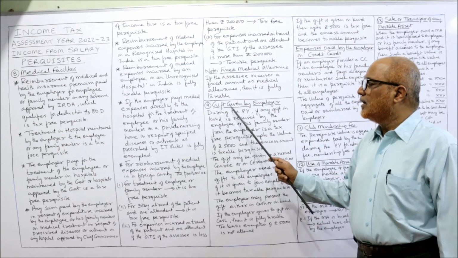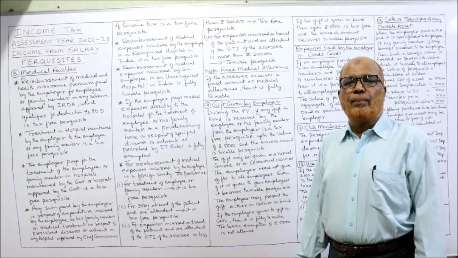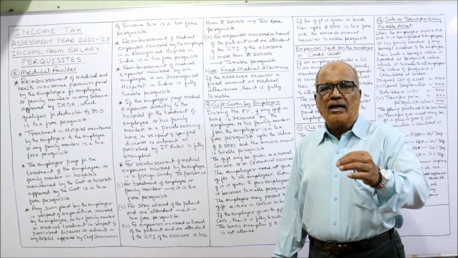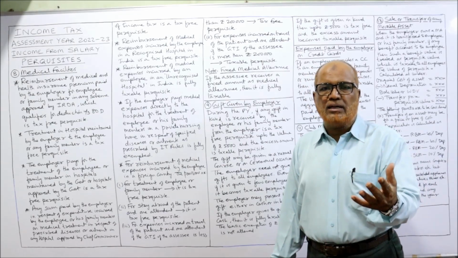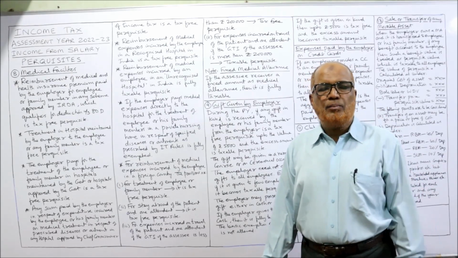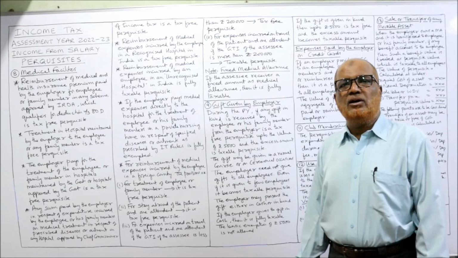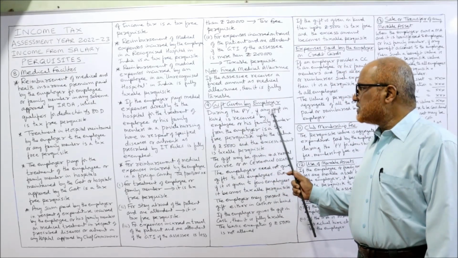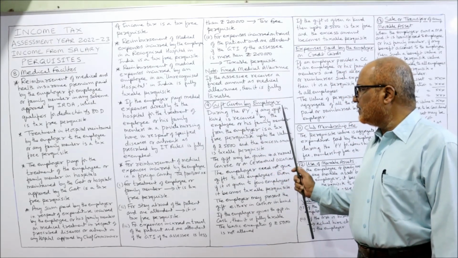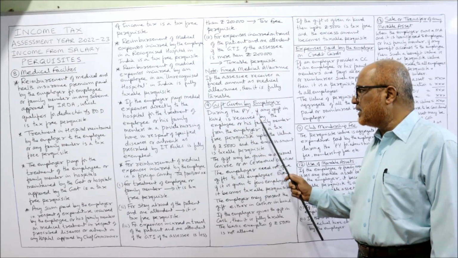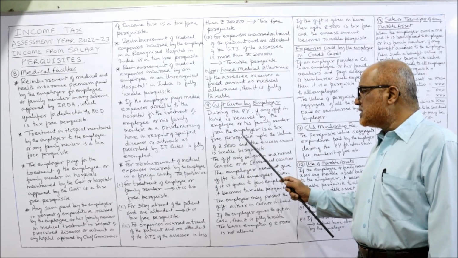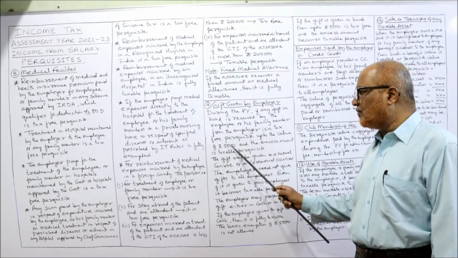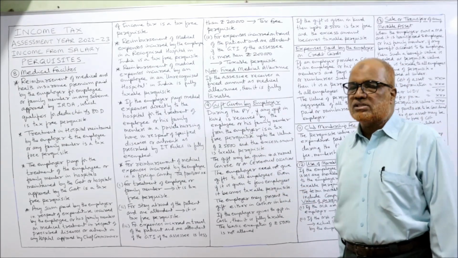Now, the 9th one, gift given by the employer. Sometimes a gift will be given by the employer to the employee either in cash or in kind. So the Income Tax Act has given the provisions regarding taxability of gifts. During the previous year, if any gift in kind is received by the employee or his family member from the employer, it's a tax-free perquisite up to the value of 5,000 and the excess amount is taxable.